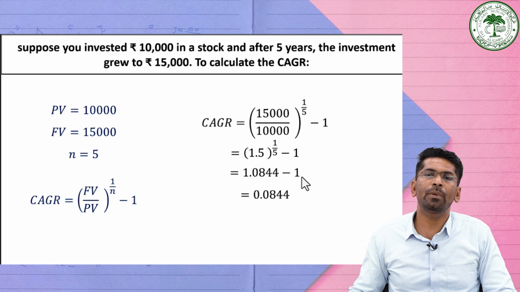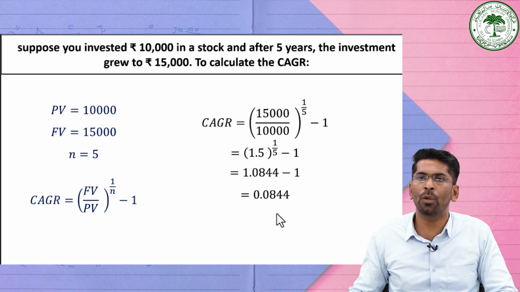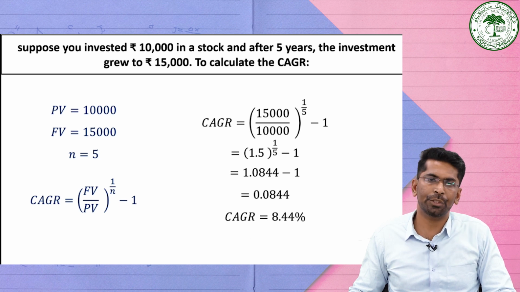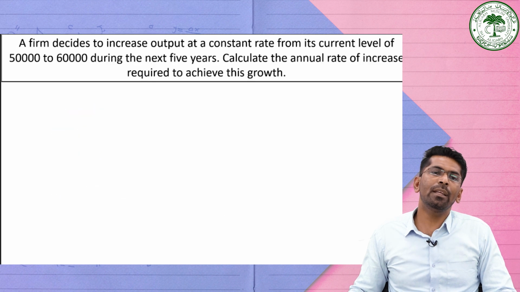So if you subtract the 1 from this particular value, then it is equal to 0.0844. If you multiply with 100 so that we can express this value in terms of percentage, the compound annual growth rate is equal to 8.44 percentage. Now consider another one.